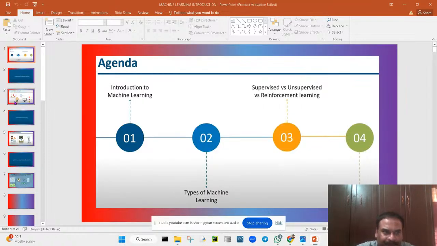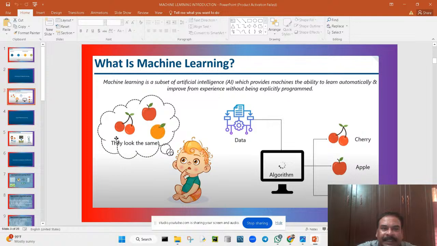So what is machine learning? Definition you can see: machine learning is a subset of artificial intelligence which provides machines the ability to learn automatically and improve from experience without being explicitly programmed. That means machines will be automatically learning by themselves, training by themselves. That is done using algorithms. These algorithms are used to train the machines, acting just like a trainer.